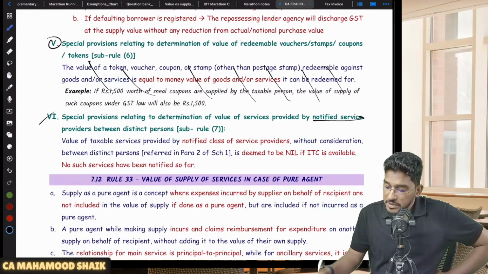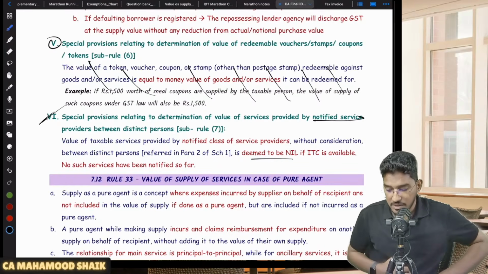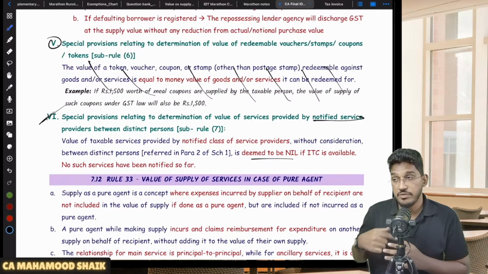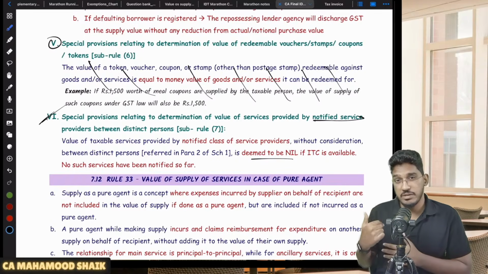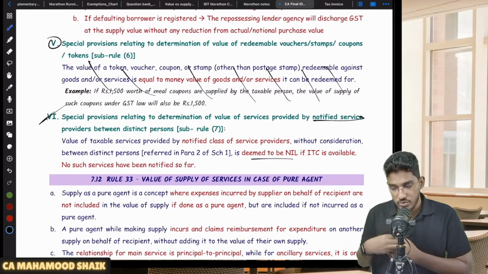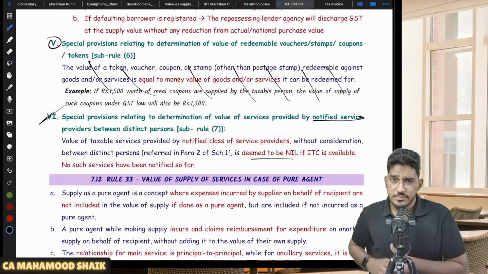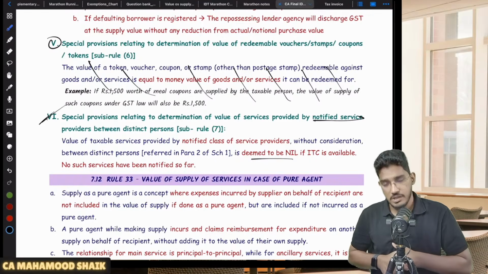What is this sub rule 7? The government can notify some services where they can consider value as nil. This is one special power where the government has reserved their power. In those services, if the recipient is eligible for full ITC, they can consider the open market value as nil. One example we have already seen: services provided by an individual board of director to the company by way of giving corporate guarantee, their value itself will be considered as nil. So like that, government can notify some services. For those notified services where the recipient is eligible for full ITC, they can consider value as nil.